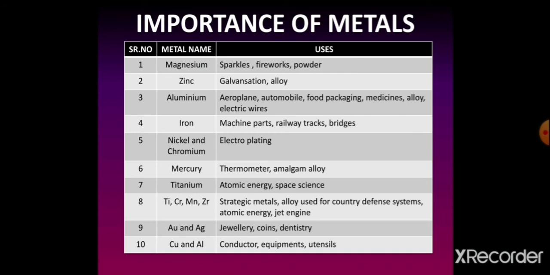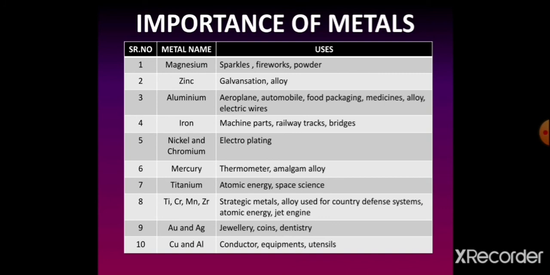Both these metals are the noble metals. These are used to make ornaments, jewelry as well as coins, since these metals are quite unreactive and can keep shining for a long time once they are polished. Nowadays, these metals are also used in dentistry. They are used for making artificial teeth and for filling tooth cavities.